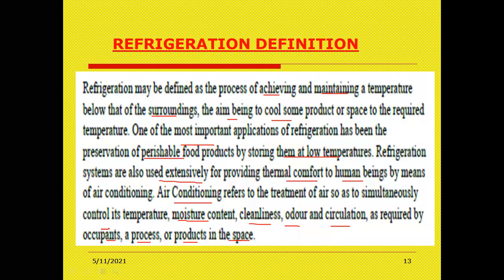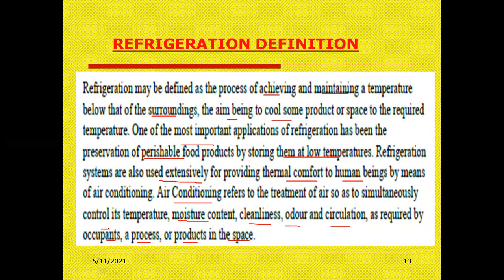See your house. In your house, you are having one AC in a bedroom or in a hall. Depending upon the number of people, you are taking 1.5 ton or 1.2 ton or 2 ton. For example, if you go to a cinema theater, you don't know how many ACs there are. It is a piping system. You are having a duct where the AC is passing through the ducts. Centralized AC. So it should maintain the temperature, moisture content in the room, maintain cleanliness, odor and circulation of the air. So that is the main definition of refrigeration and air conditioning, right?